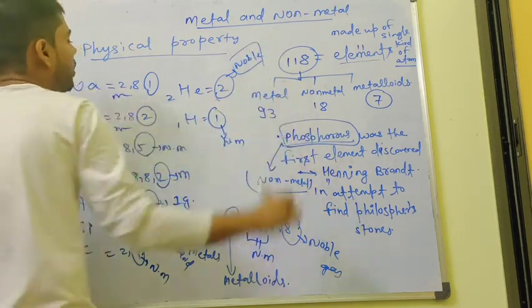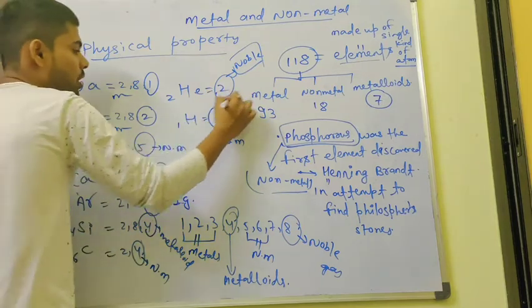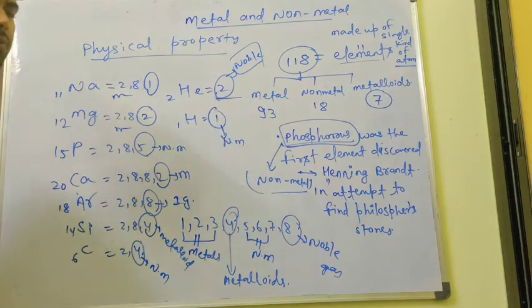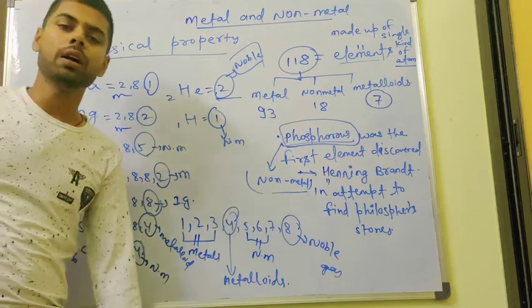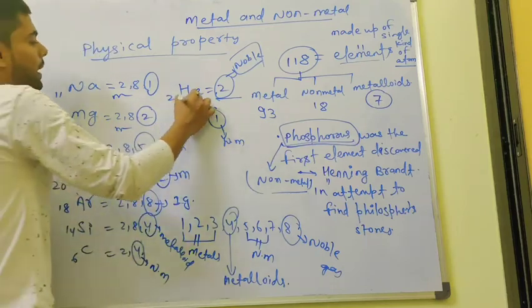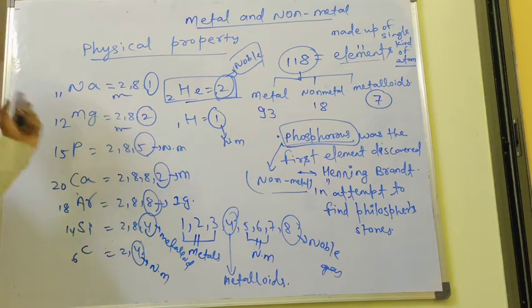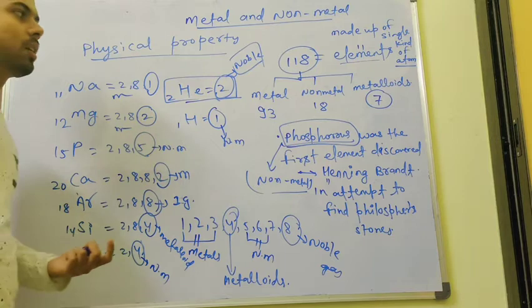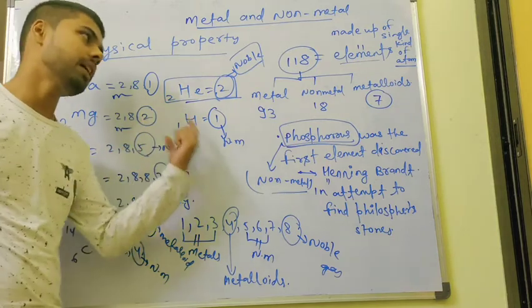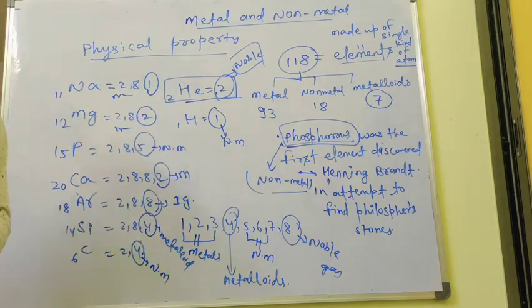Why? Because its outermost orbit is filled, its octet is filled. That's why it is not a metal, it is a noble gas. So basically I gave you an idea about what actually happens in metal and non-metal classification. I hope you like the concept and take a screenshot. After that we move to the next point.